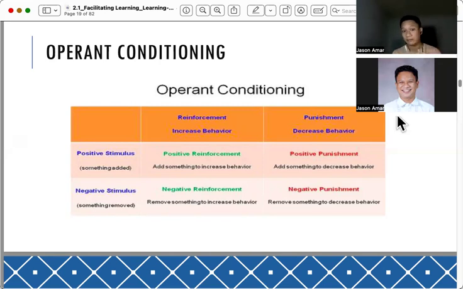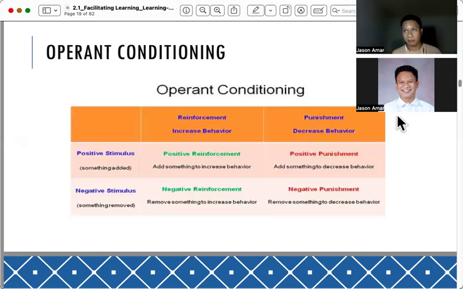That is negative reinforcement to increase the behavior of studying. So a particular component is removed on the end of the learner para magtuon siya. Negative punishment, something as well as removal of something to decrease that behavior. For example naman niya, ginkuhaan siya or ginbuhinan iya nga balon para madiretso sa puli sa balay.